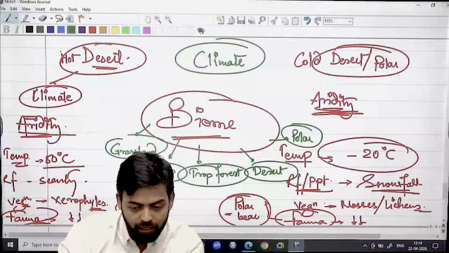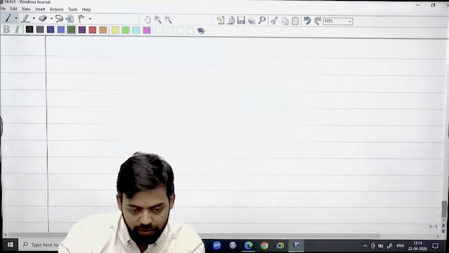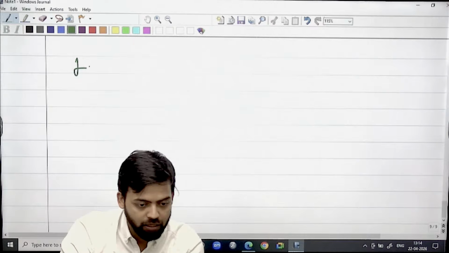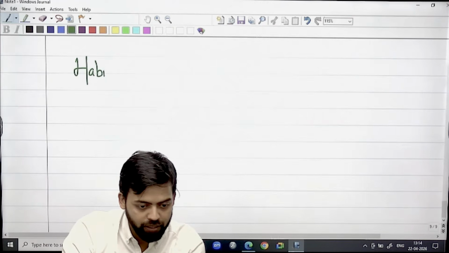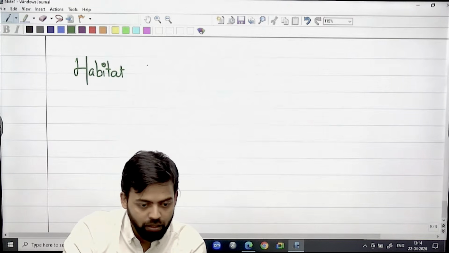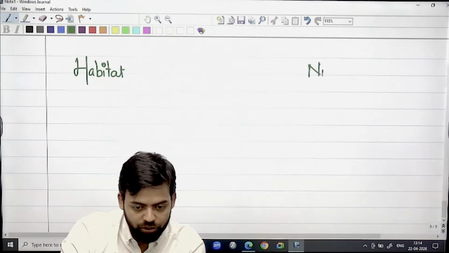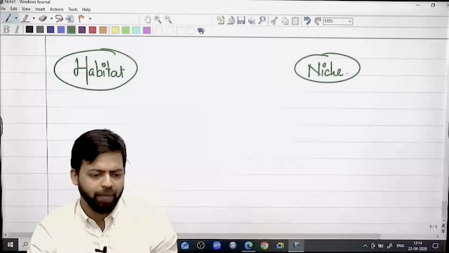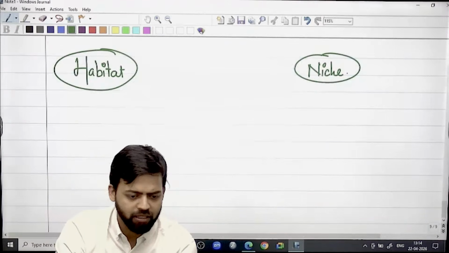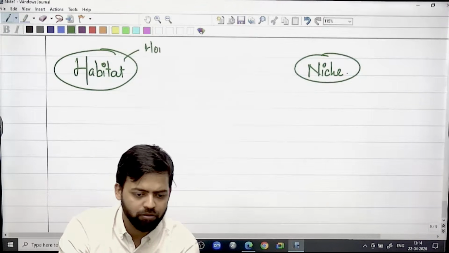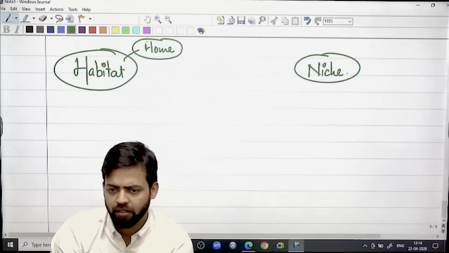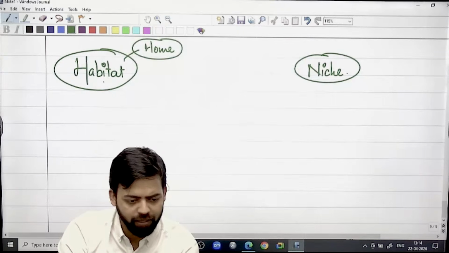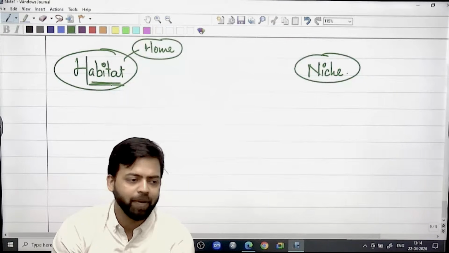This is a very, very favorite area of UPSC, the difference between the habitat and the niche. Usually habitat is interchangeably used as home also, the home of different species, right? But in environmental terms we use this term habitat.